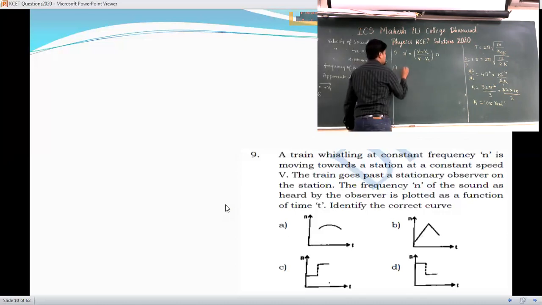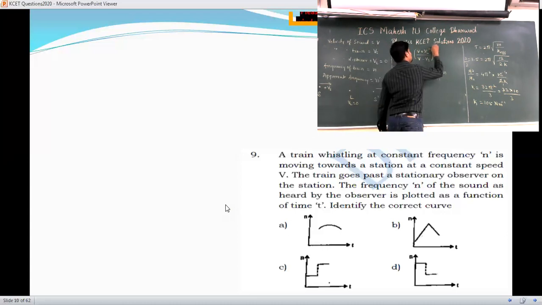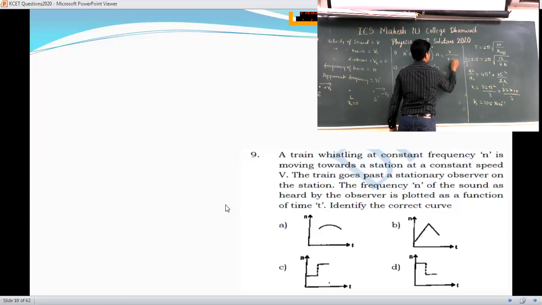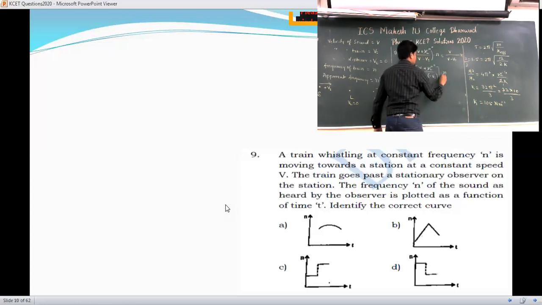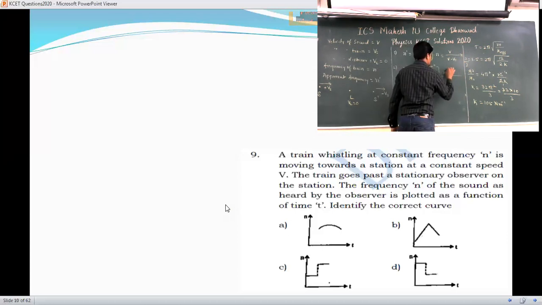Then n double dash is equal to v plus vl divided by v minus of vs, into n. Here in both the cases, what about VL? VL is 0. So what you are getting here is V divided by V minus Vs into n. And in this case, V divided by, it is minus into minus plus, so it is V divided by V plus Vs into n.